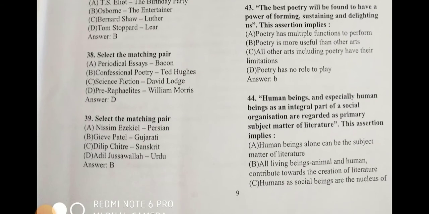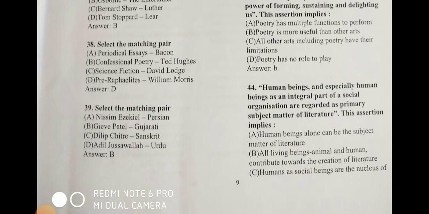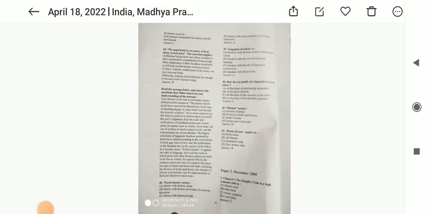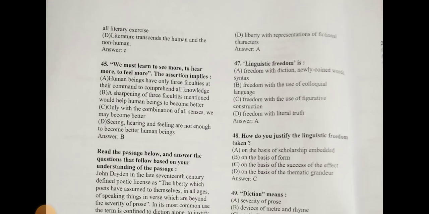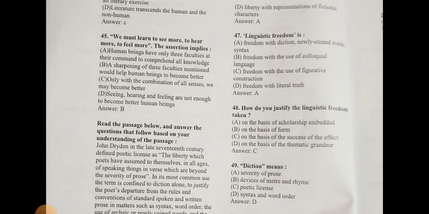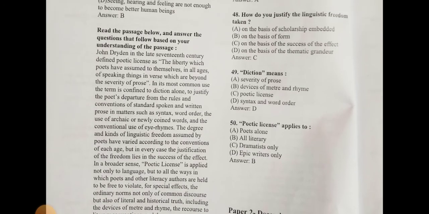Human beings, and especially human beings as an integral part of a social organization, are regarded as primary subject matter of literature. This assertion implies human as social beings are the nucleus of all literary exercise. Now, next question is, we must learn to see more, to hear more, to feel more. The assertion implies that a sharpening of the three faculties mentioned would help human beings to become better. Now, next there is a given passage and there are questions related to that.